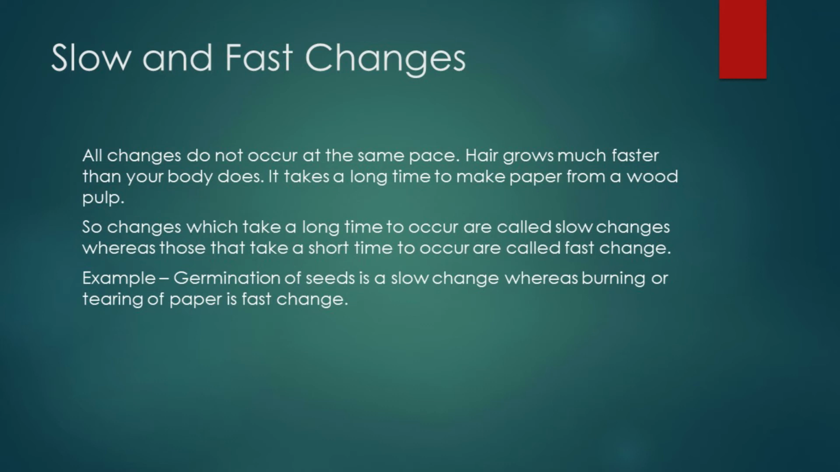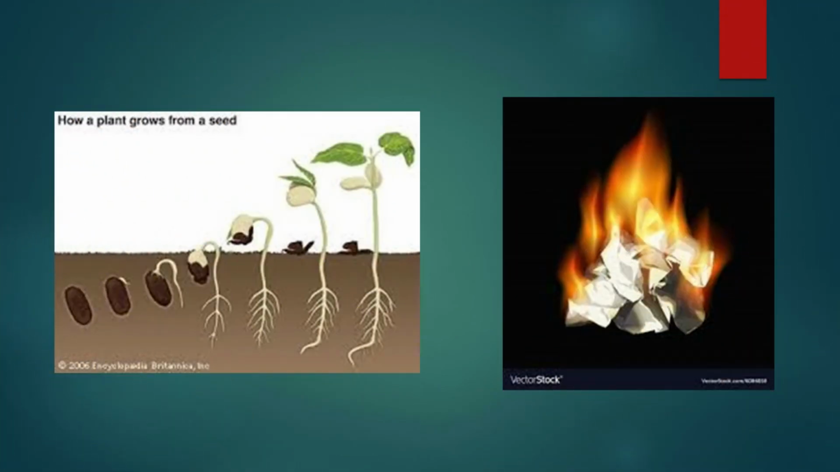Examples of slow changes are germination of a seed and growing of a human from baby to an adult. It is a very long process, so very slow change is seen here. But burning or tearing of paper is a fast change. It happens quickly. Here in the picture we can see how germination is a slow change. It takes too much time, whereas burning of paper is very fast. So it is a fast change, and germination of seed is a slow change.